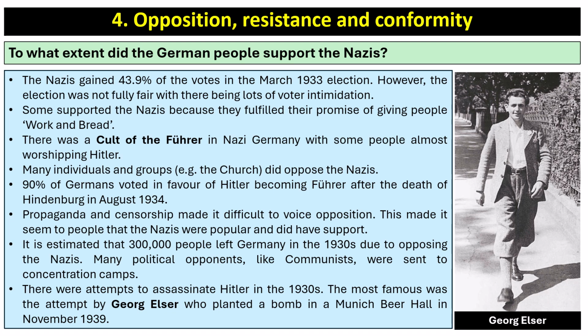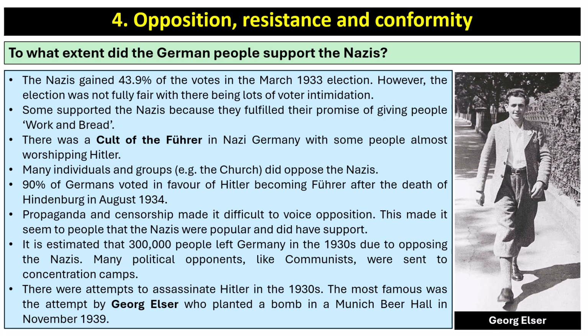So to what extent did the German people support the Nazis? Well, the Nazis gained 43.9% of the votes in the March 1933 election. However, the election was not fully fair, with lots of voter intimidation. Some did support the Nazis because they fulfilled their promise of giving people work and bread. There was a cult of the Führer in Nazi Germany, with some people almost worshipping Hitler.